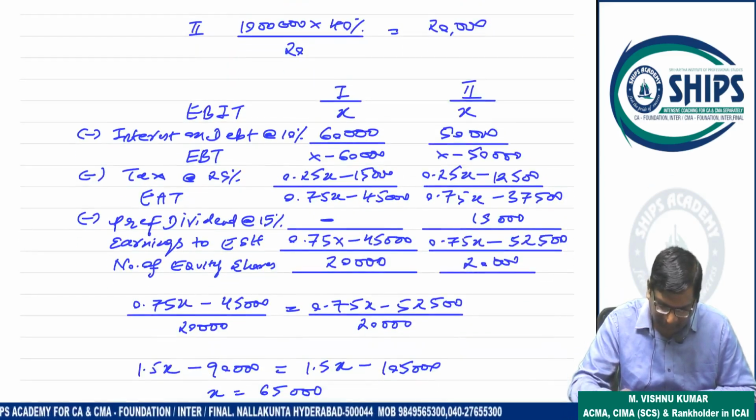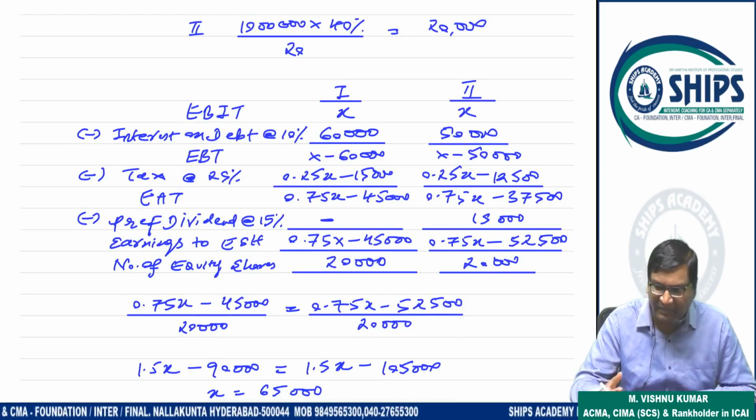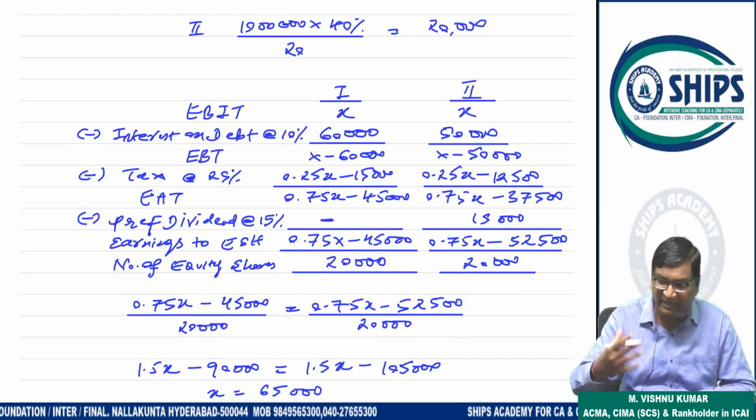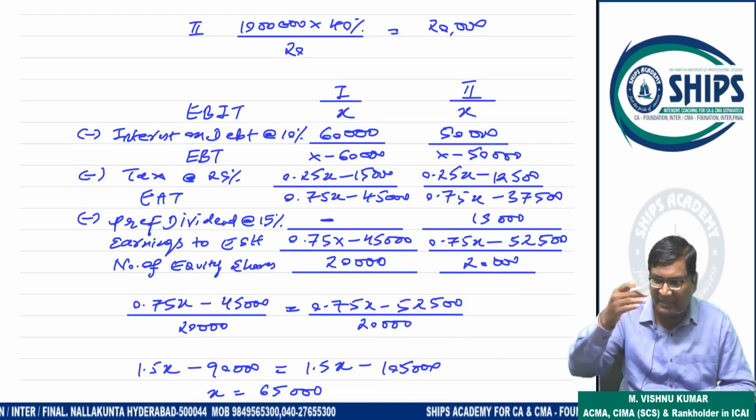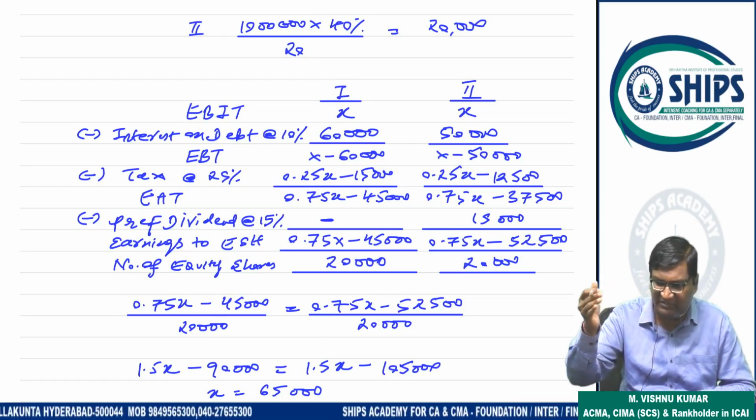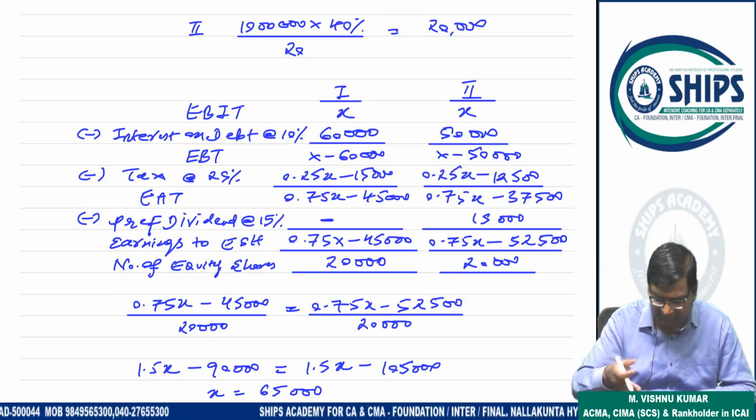Now you have to calculate the indifference point. So indifference point, how to calculate? Simple. You prepare one income statement, as in the leverage chapter, same you have to prepare. EBIT minus interest minus tax minus preference dividend, then by number of equity shares, you will get EPS. Same statement we have to prepare.